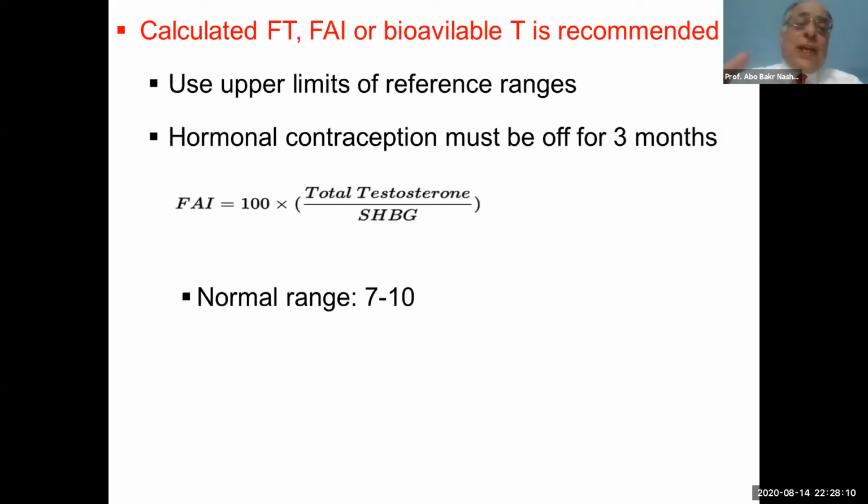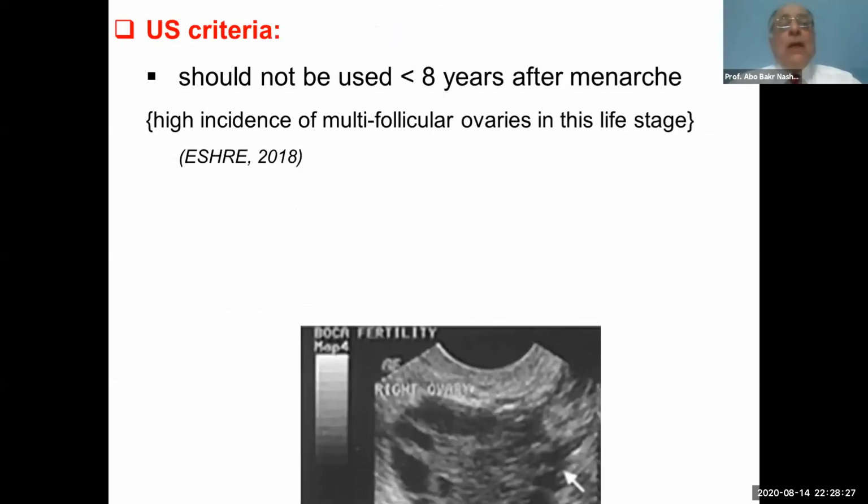The free androgen index is calculated by multiplying the total testosterone by 100 and dividing by the sex hormone binding globulin, and we should use the upper limit of reference ranges. We should not use the ultrasound criteria in adolescent polycystic ovary syndrome before 8 years of menarche. Why? Because of the high incidence of the multifollicular ovary in this life stage.